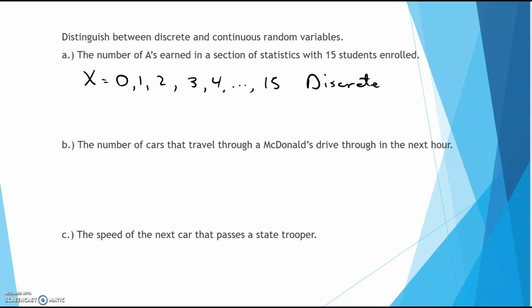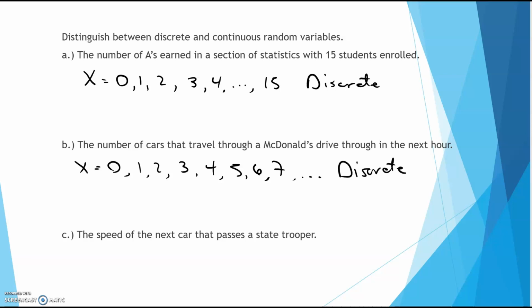The number of cars that travel through a McDonald's drive-thru in the next hour. Okay, well, there could be no cars. Could be 1, could be 2, 3, 4, 5, 6, 7. It could keep on going. I really don't know how many cars could go through in the next hour. But since I am able to count how many cars have gone through that drive-thru in the next hour, this is discrete. Notice here, the number.